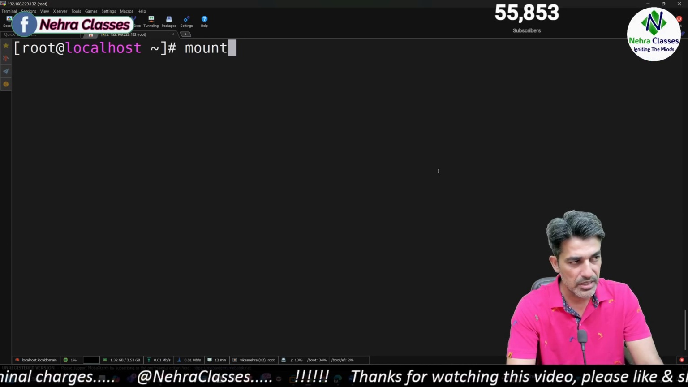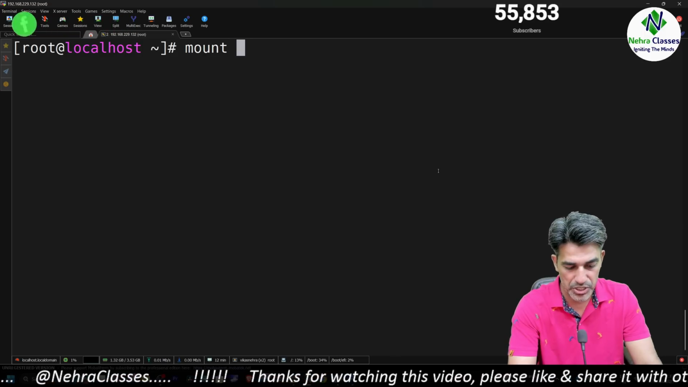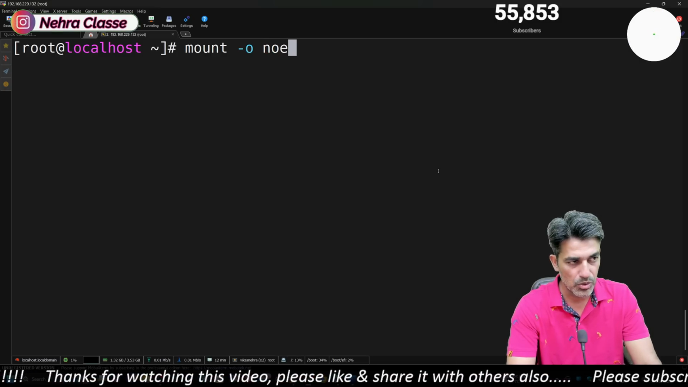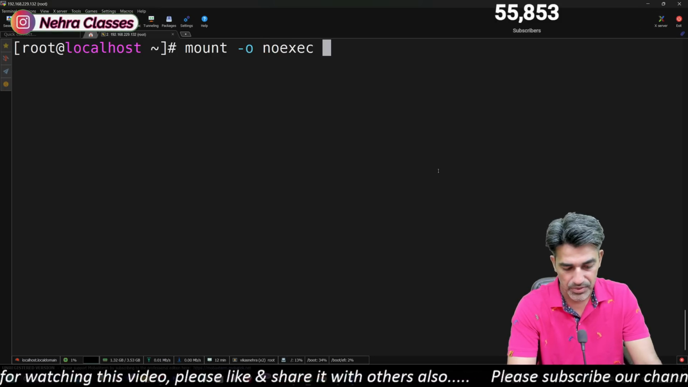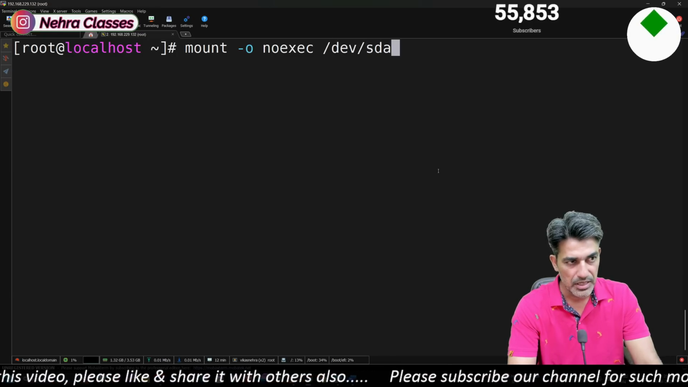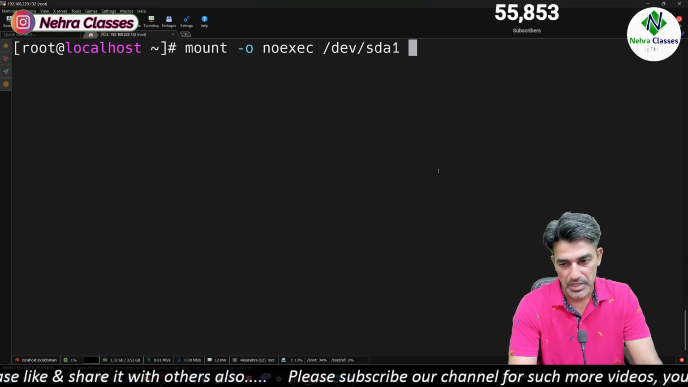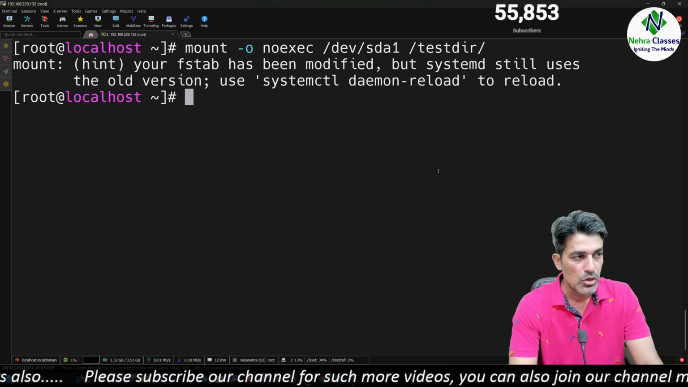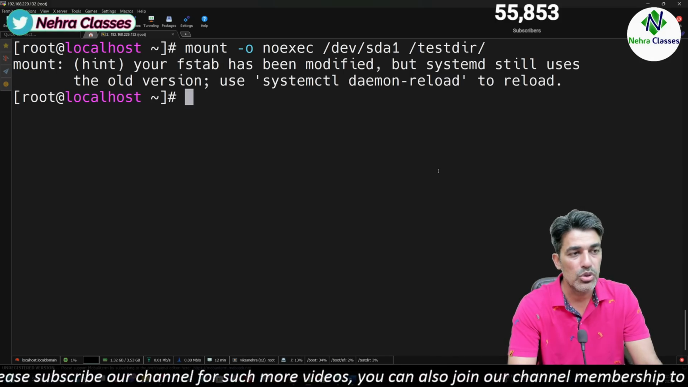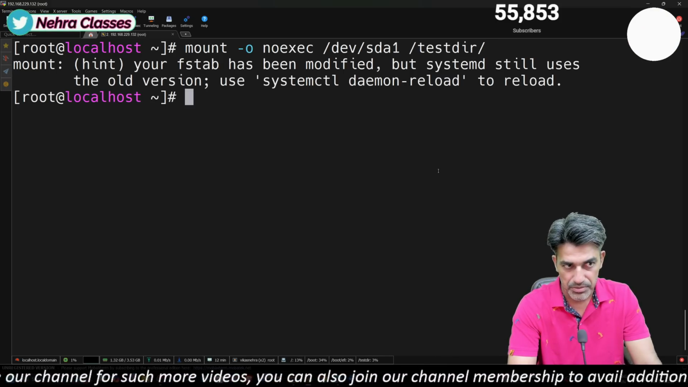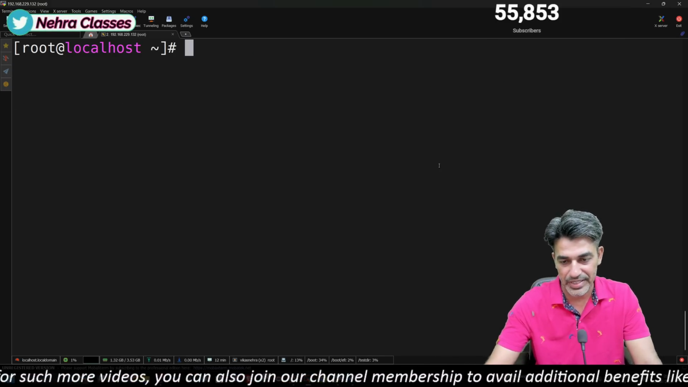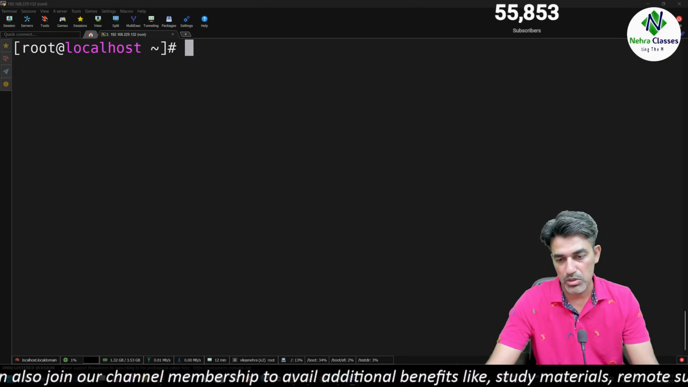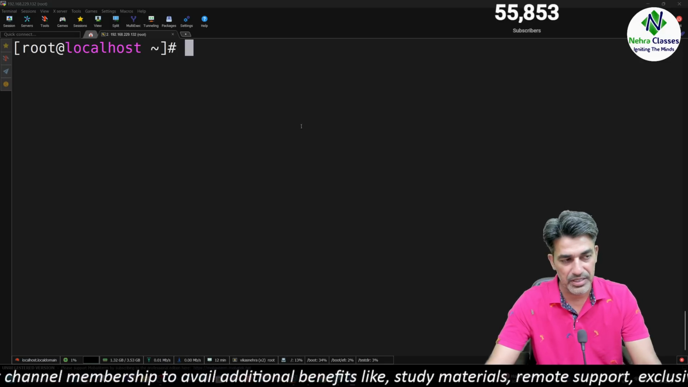So how can we do that? We can execute the mount command with option -o. After that, we will write here noexec. Then we will mention the device name or the file system name. And after that, we will mention the mount point name, that is the directory name. So this will mount the file system. This will mount the directory there so that we can access it. And it will also enable the option that has been defined in the command.